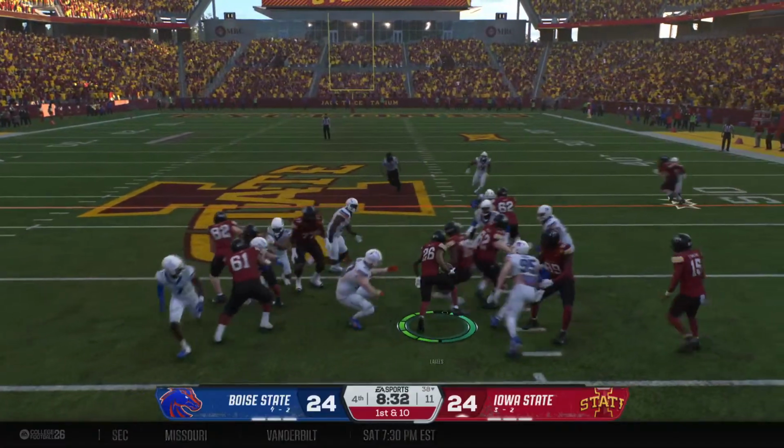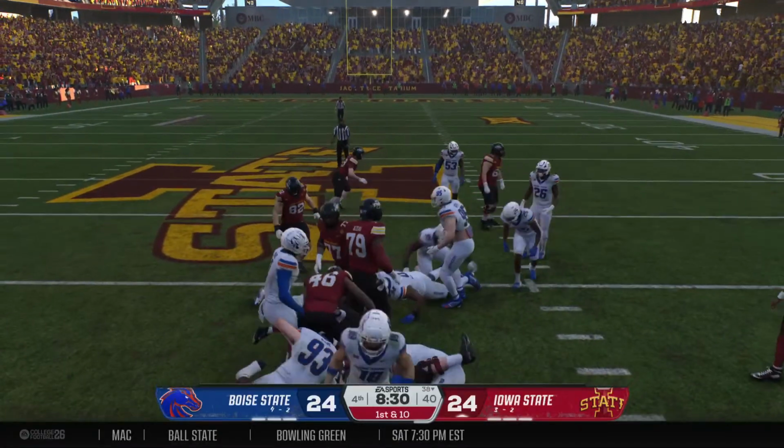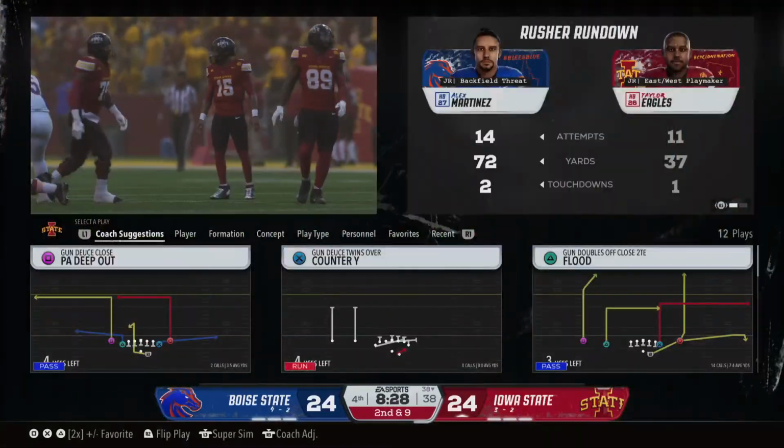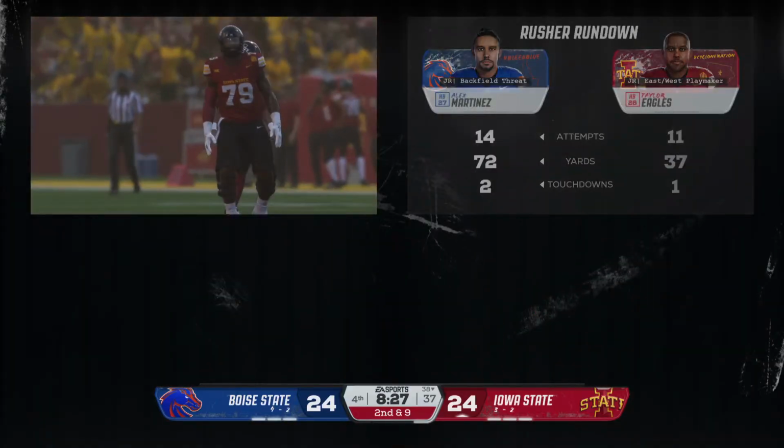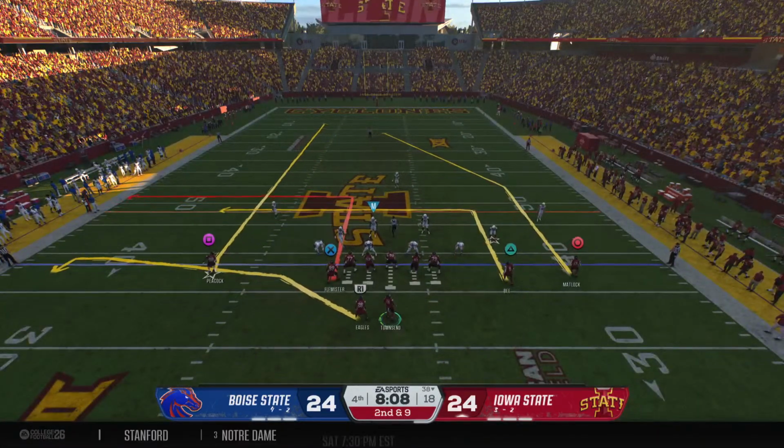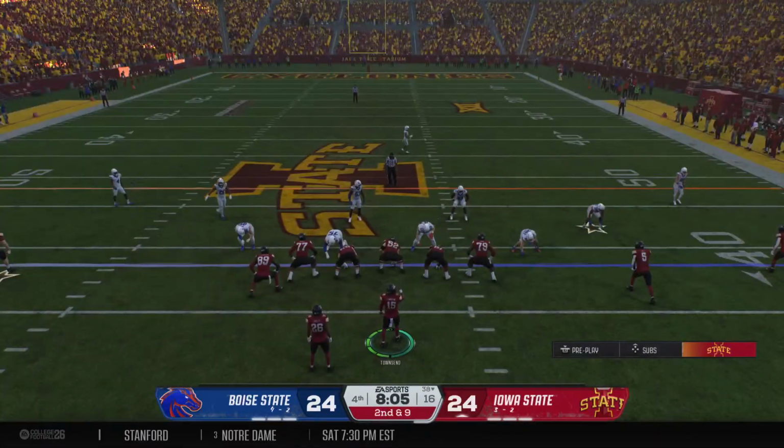He leaves it with his back. And he's swallowed up at the line of scrimmage by the big defensive tackle. Didn't get much on first down. It's 2nd and 9.